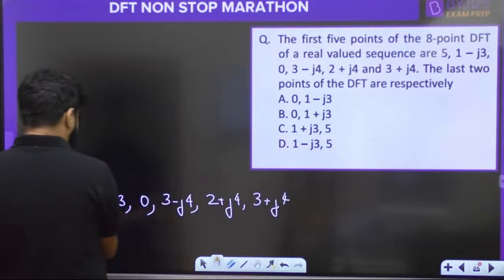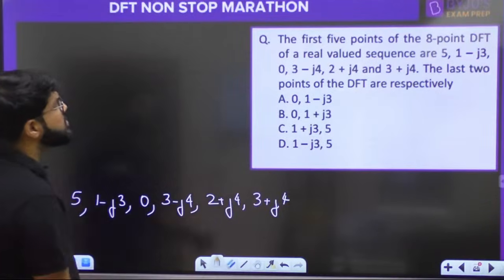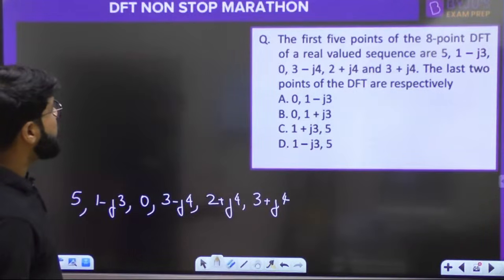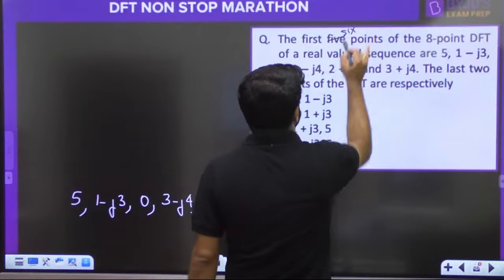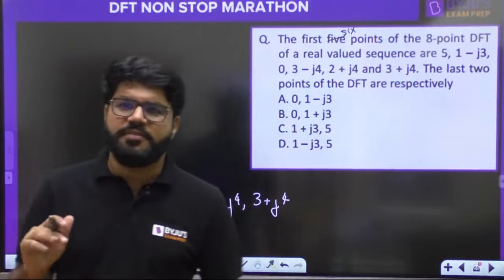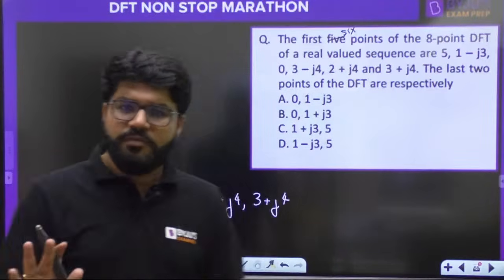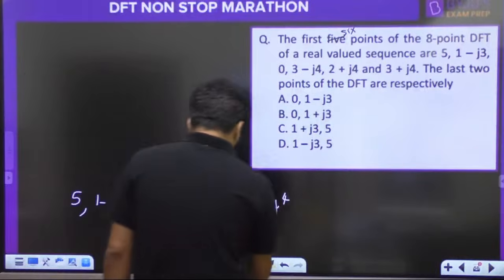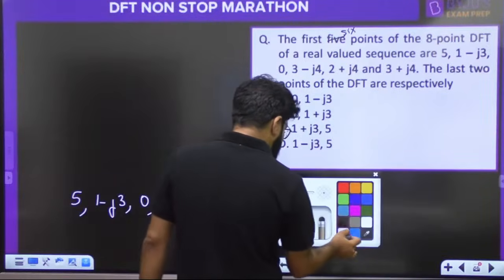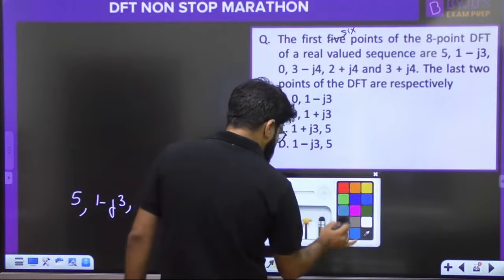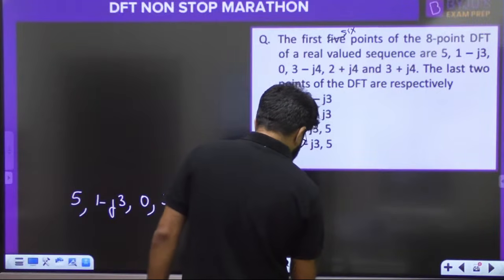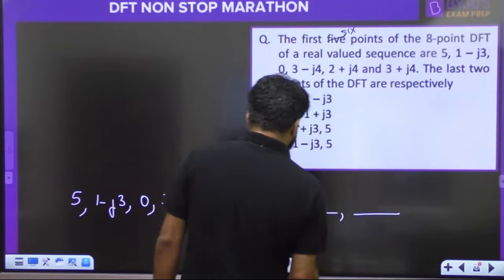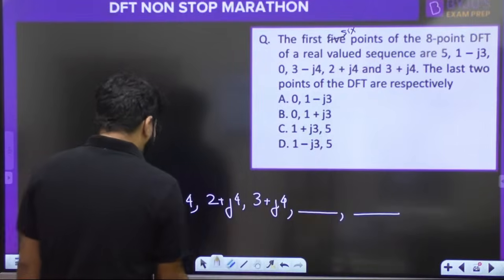First 5 points are given. 1, 2, 3, 4, 5, 6. Actually 6 are given. I think it's a typo. Not the first 5 points, the first 6 points. But actually the first 5 points are sufficient. They need not give the 6 points. It will work out from the first 5 points. But here they have given the first 6 points. Very good. No issues. So here is 3 plus j4. The last two are missing.